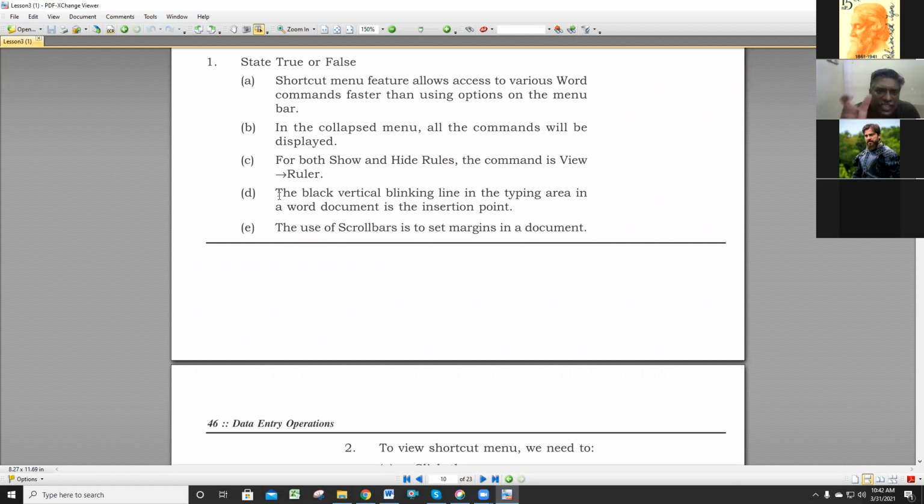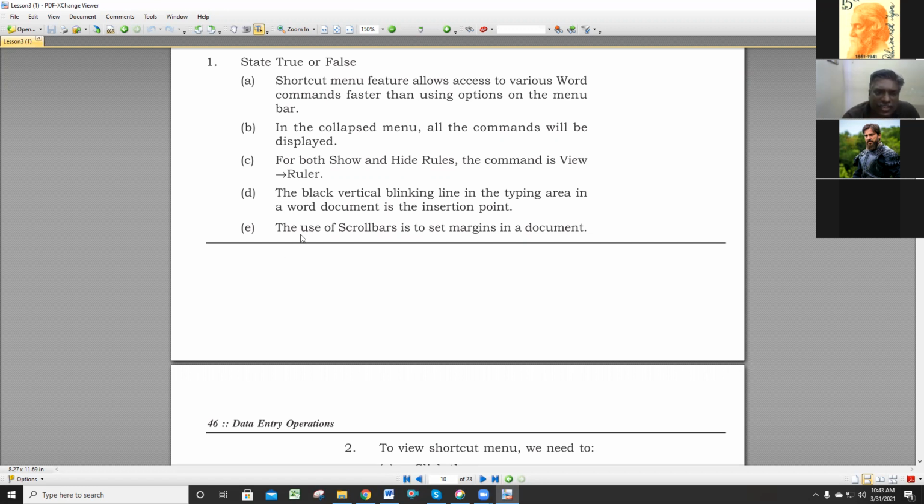The black vertical blinking line in the typing area in the Word document is the insertion point. Is it true or false? We discussed it already. So it is true only. The black blinking line in the typing area is called the insertion point only.